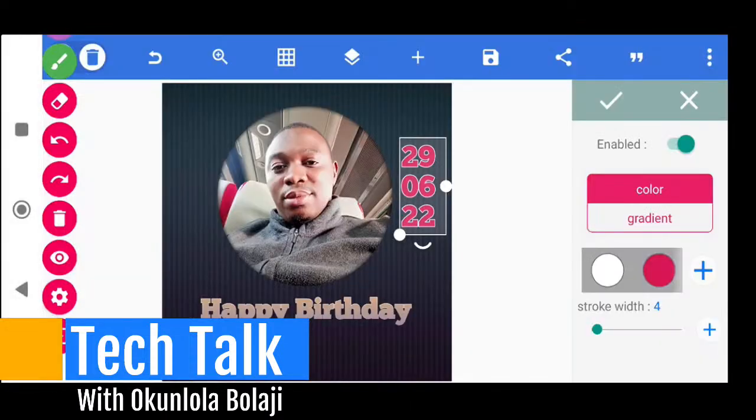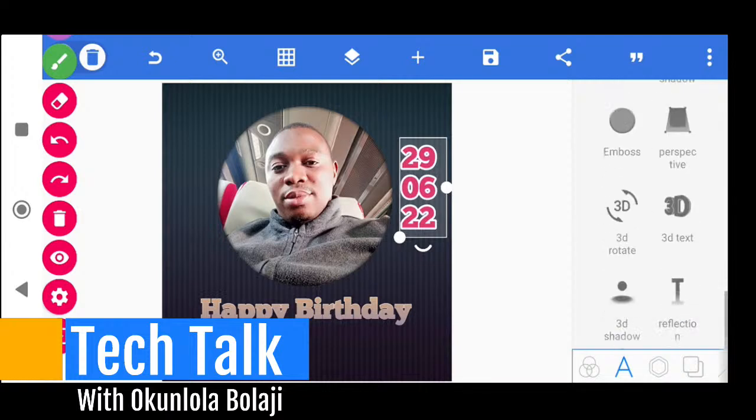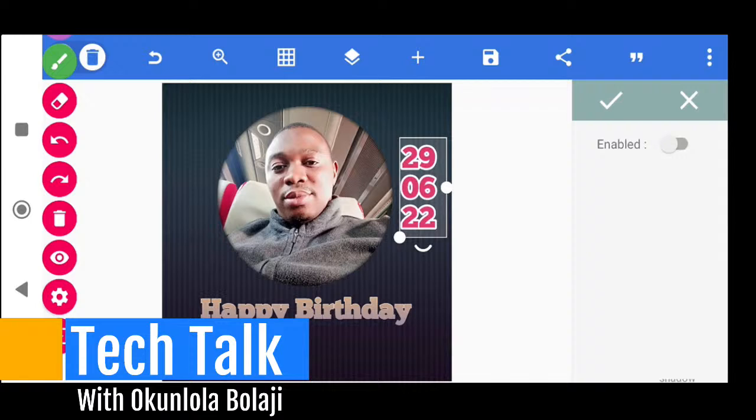Now what more can I do? I can increase the tempo of the white. Are we together? Now I think the tempo is not bad. I think okay, this is okay. Now if I'm done with it, click OK. Now what can I do? I can make it 3D. How like or light. Are we together?